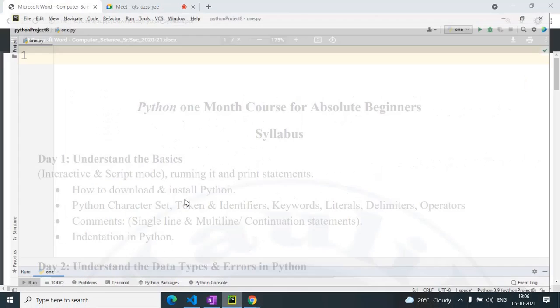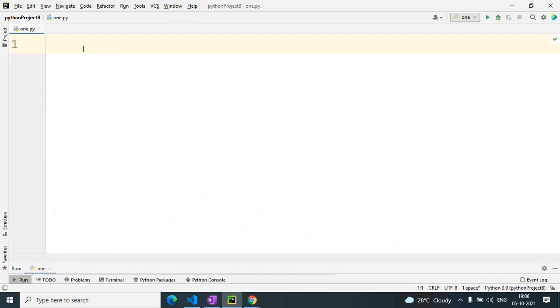We can check this in PyCharm also. So def display, we will write a comment: function that takes two arguments.